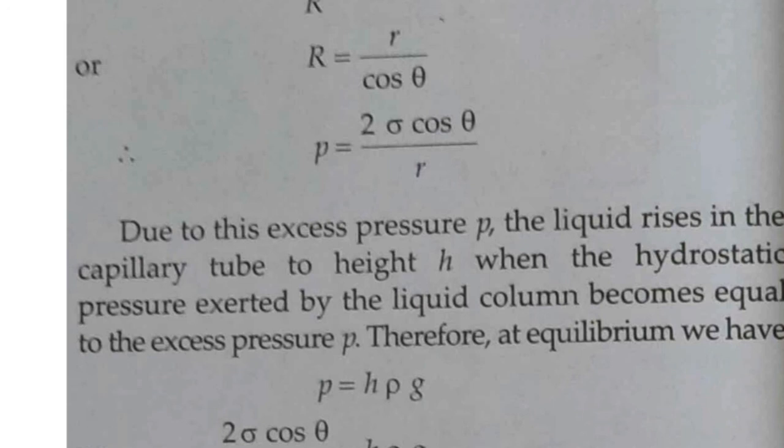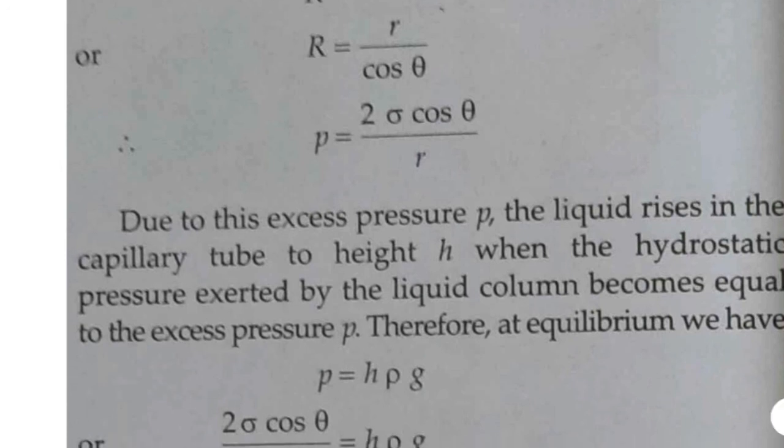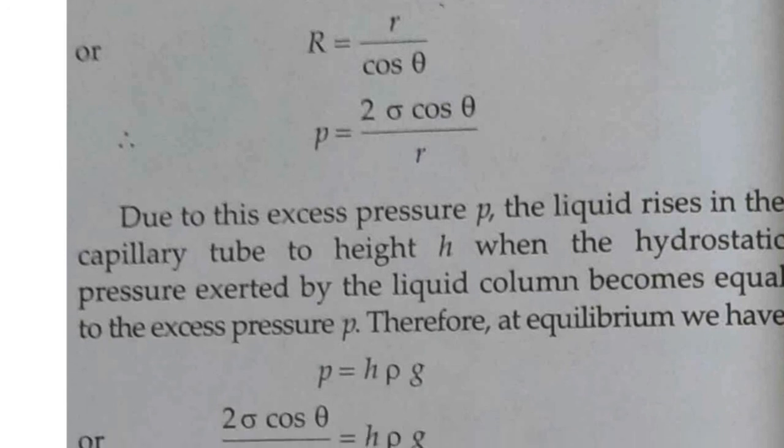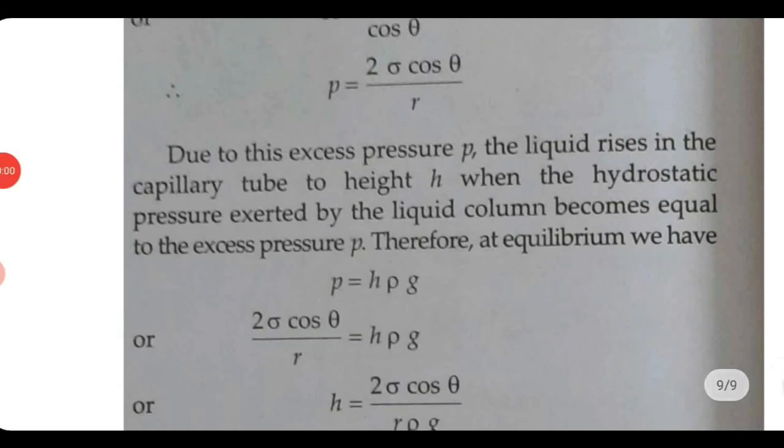It is due to this excess pressure that the liquid rises in the capillary tube to the height h. When the hydrostatic pressure exerted by the liquid column becomes equal to the excess pressure, it becomes steady. That is what is happening. Let the capillary rise in the tube be h. Due to that liquid column of height h, the pressure exerted is h rho g.